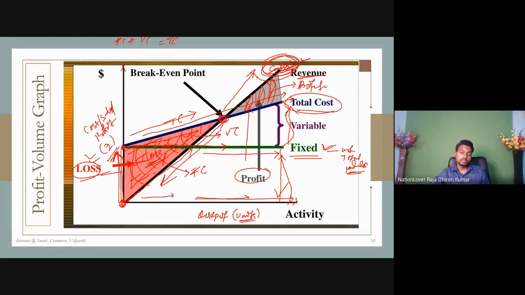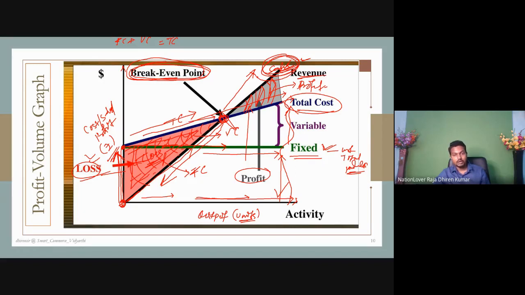Up to these things, the concepts were normal, but here the concept of break-even point emerged. What is meant by the break-even point? We are selling up to this point where we exactly compensate the total cost.